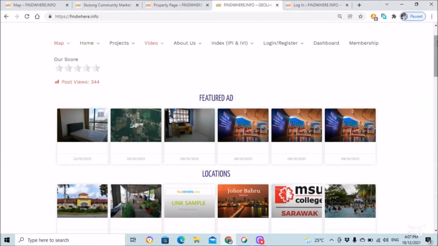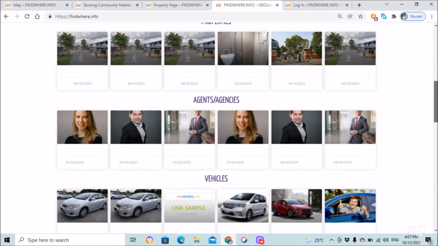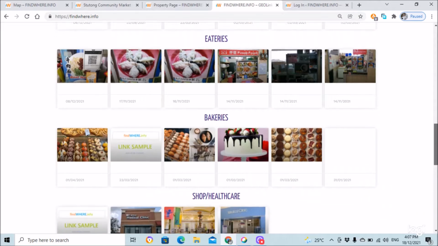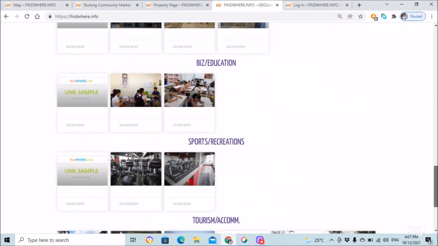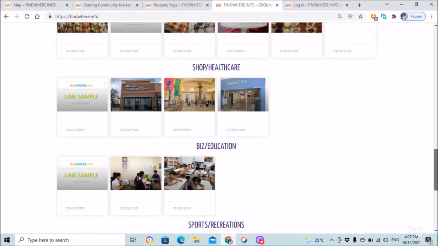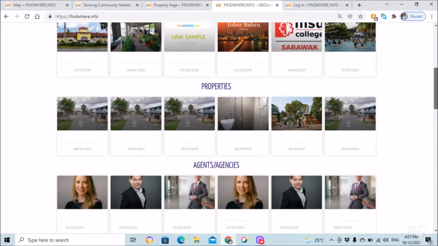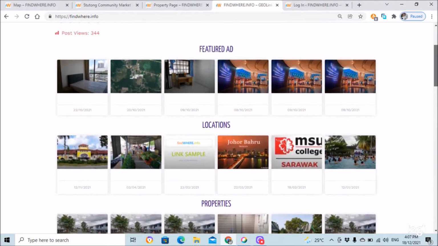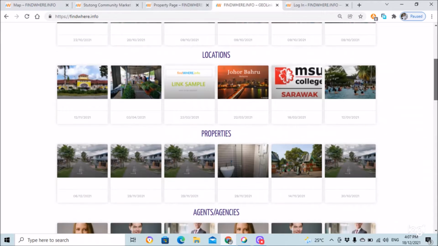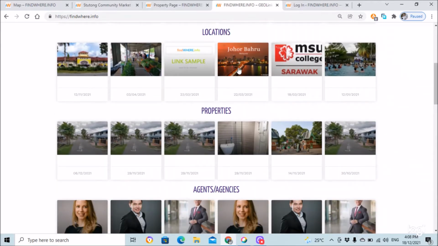So you can browse through each individual subcategory in the landing page of the website. And added to these are two which are not geo linkages. One is location, another one is agent. So this one is the region.